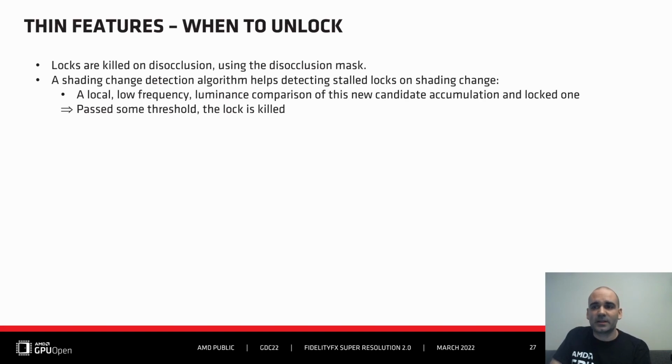So to early kill stale locks, FSR2 relies on disocclusion and shading change tracking. So on disocclusion, the lock is explicitly killed. If a new thin feature pops up in the disoccluded area, it is locked and it will be preserved for this frame. On shading change, the local low frequency new luminance is compared to the one at lock time. Past a defined threshold, the lock is killed. The luminance filter there is only comparing low frequencies to purposefully exclude thin features that are high frequency.